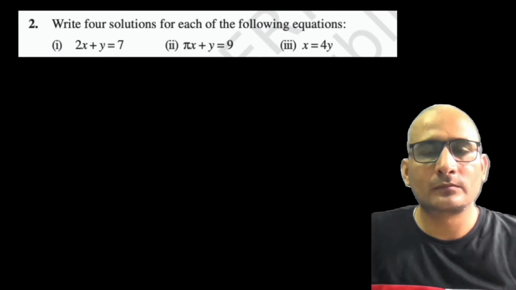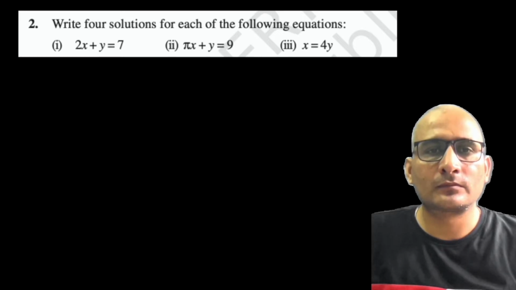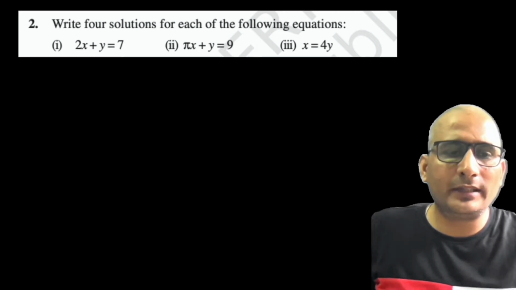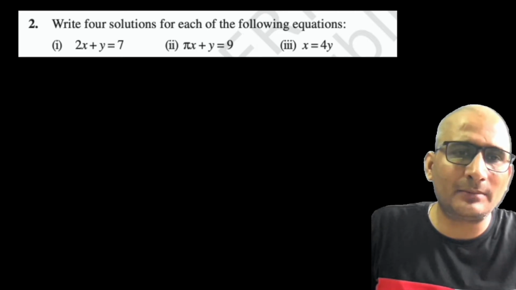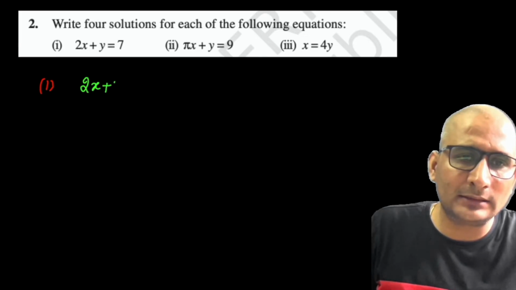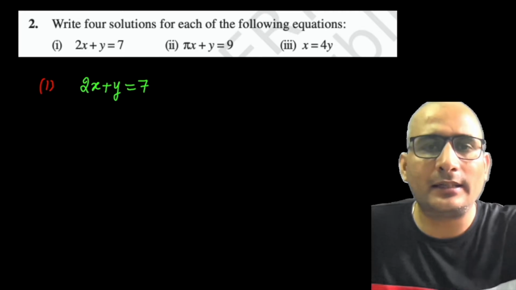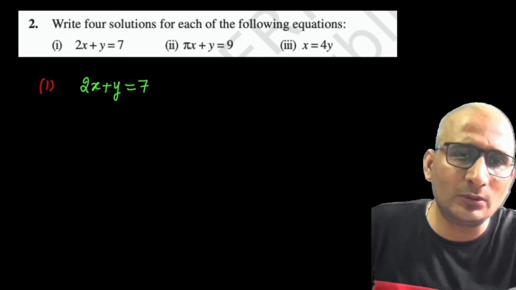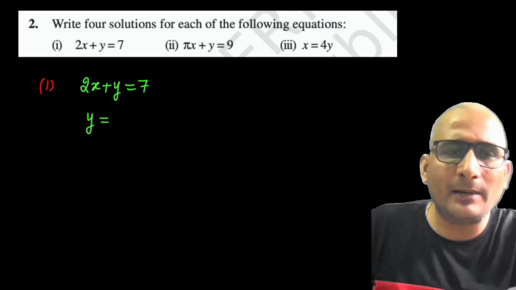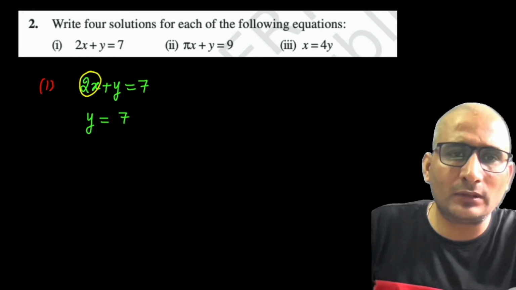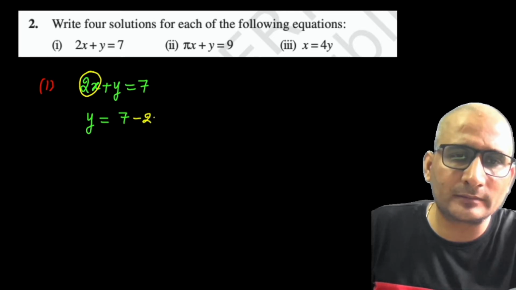Write 4 solutions for each of the following equations. Okay, now look at this first part. Let me explain this first part. So we need to find out 4 solutions. First part, अगर आप देखेंगे, the equation is written here: 2x plus y is equal to 7, right? So we need to find out the solutions. To find a solution, the easy way is, this is the equation, you can find out the value of y first. So y is equal to 7, if this 2x shifts to the right side, it becomes minus 2x.